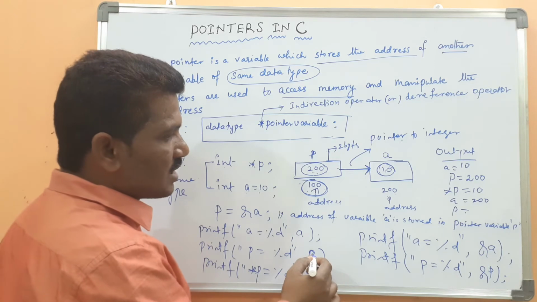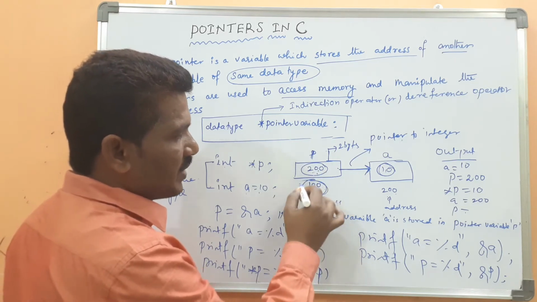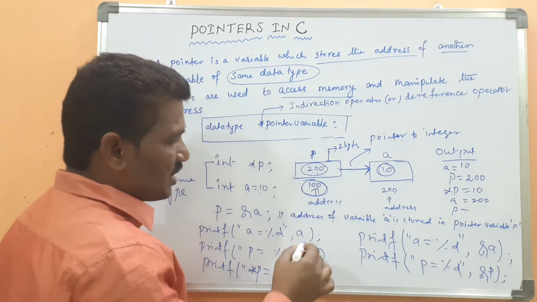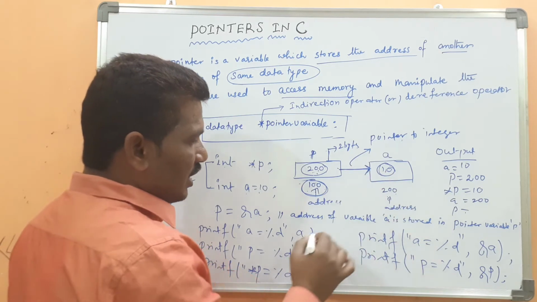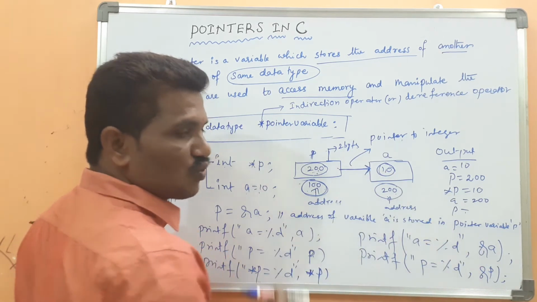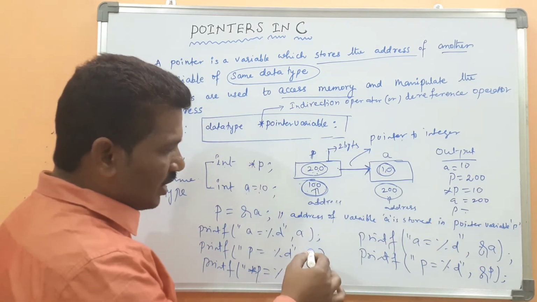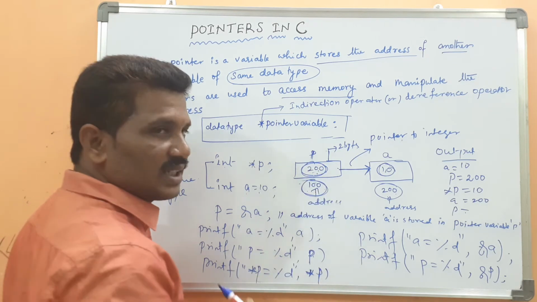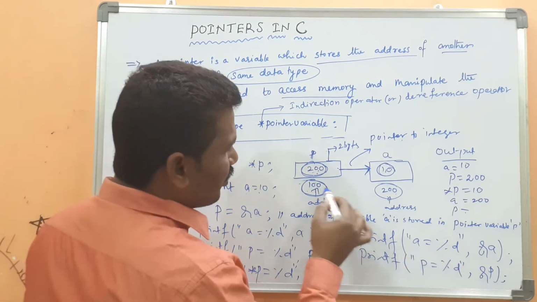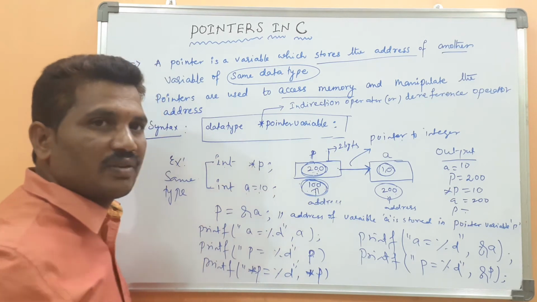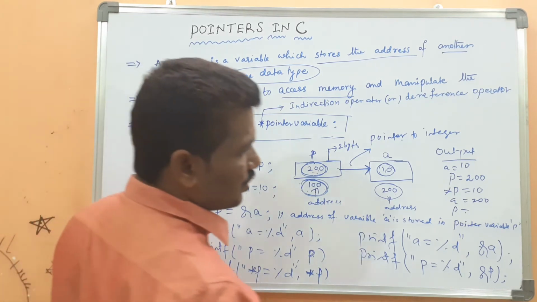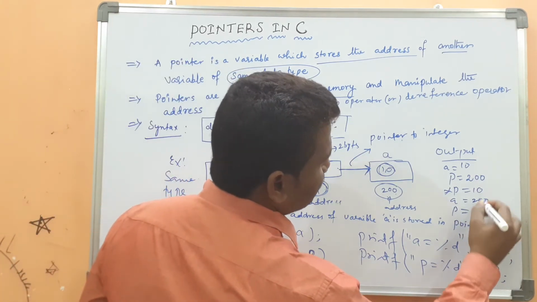Okay, p means this one. Address of p means this one. Please don't confuse. a means this one. Address of a means this one. Like that, p can represent this address. Then address of p means this one, where the pointer variable has been stored. Then 100.